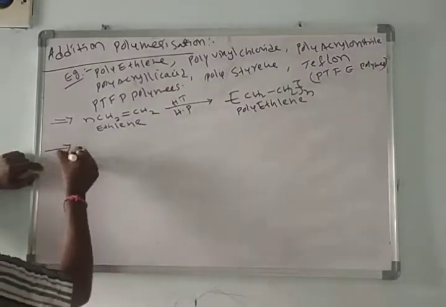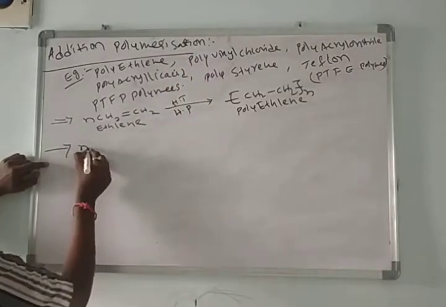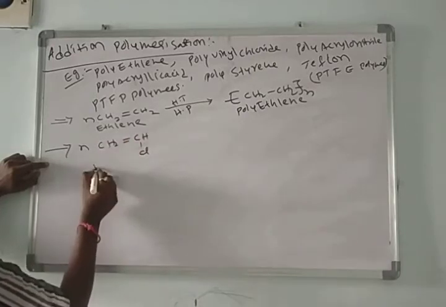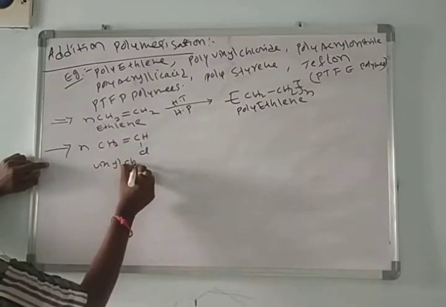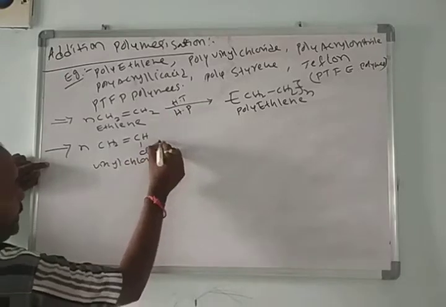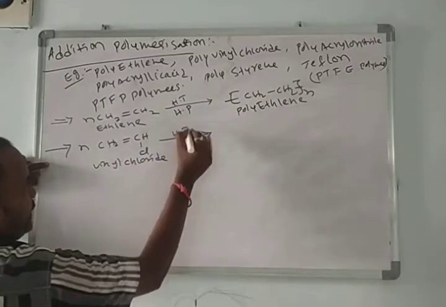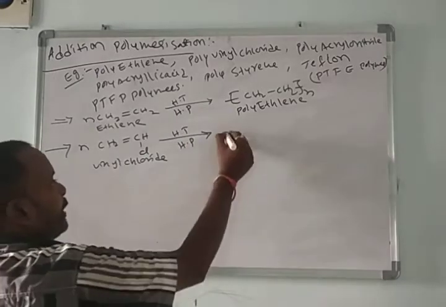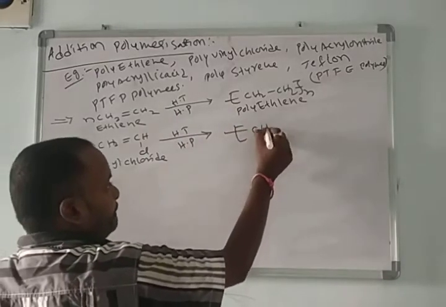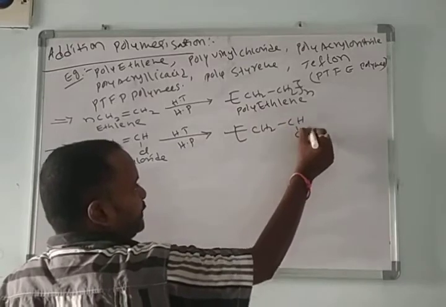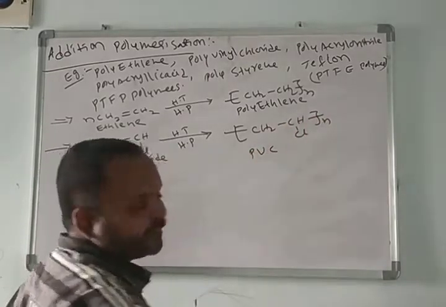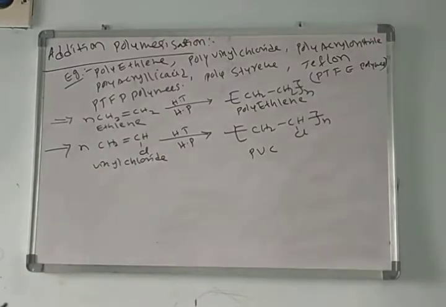Okay, then in continuation we'll see polyvinyl chloride. Take a number of vinyl chloride molecules. This is vinyl chloride. It involves in addition polymerization at a high temperature and high pressure and forms polyvinyl chloride, PVC. It is used in the preparation of PVC pipes.